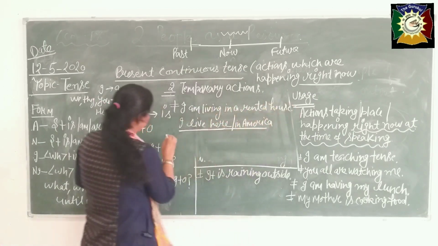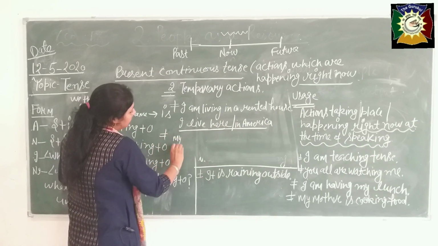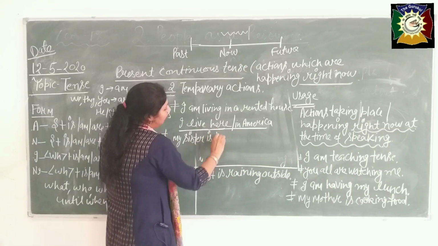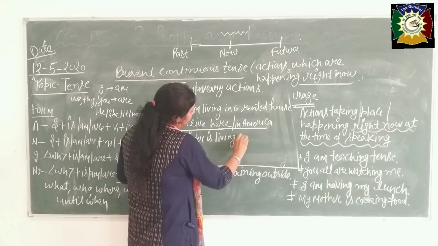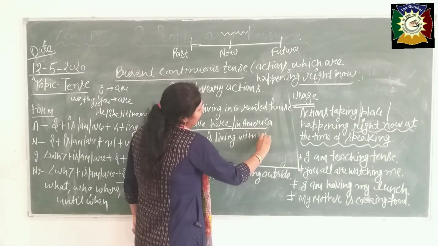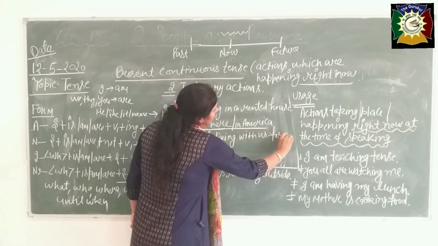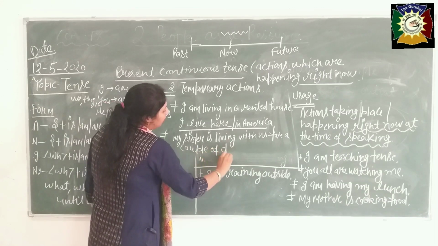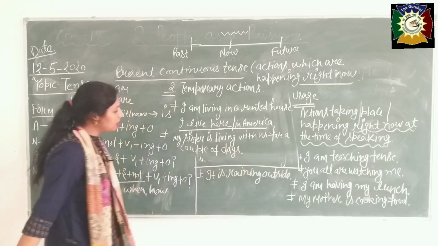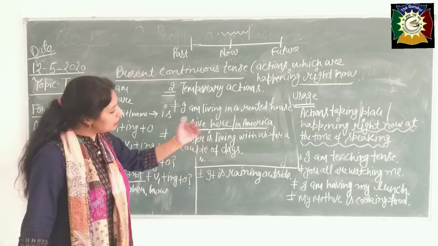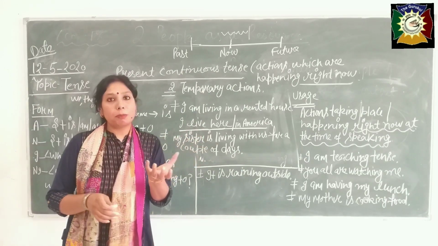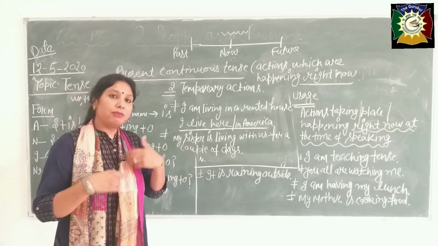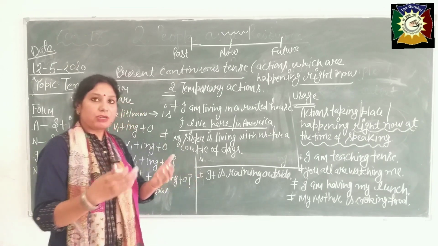Now second, my sister is living with us for a couple of days, okay. What is the meaning of this sentence, beta? My sister is living with us for a short period, and she will go to her house after some time.